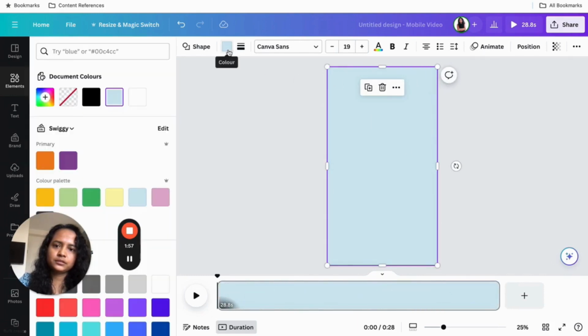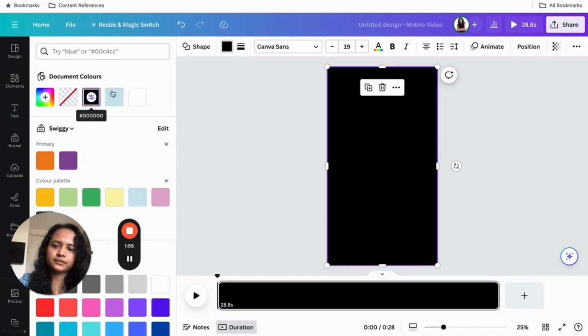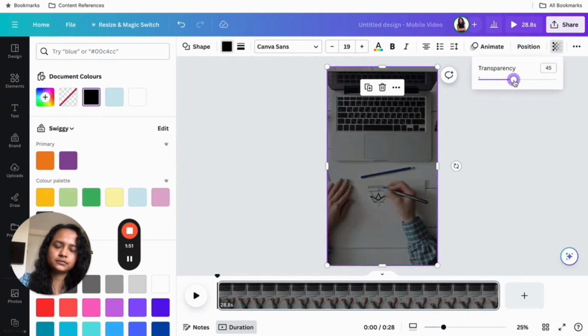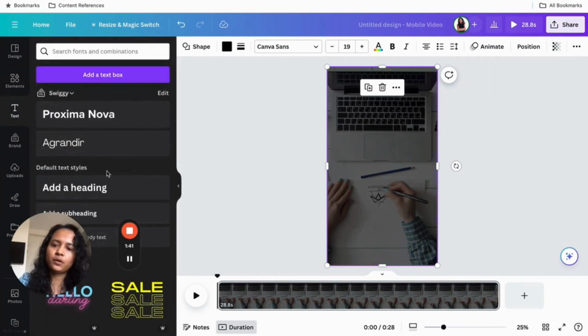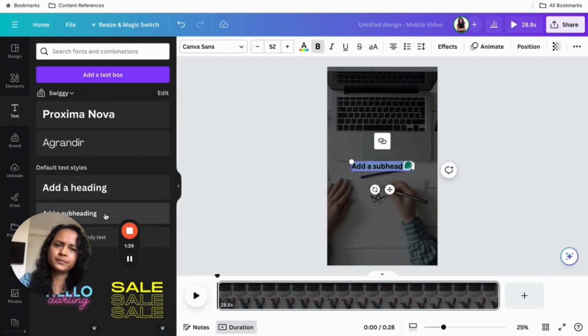I'll change the color to black, increase the transparency. Okay, this should be fine. Now I just add two blocks of text. Both can be like subheadings, doesn't matter. You just need to make sure you're adding two fields.